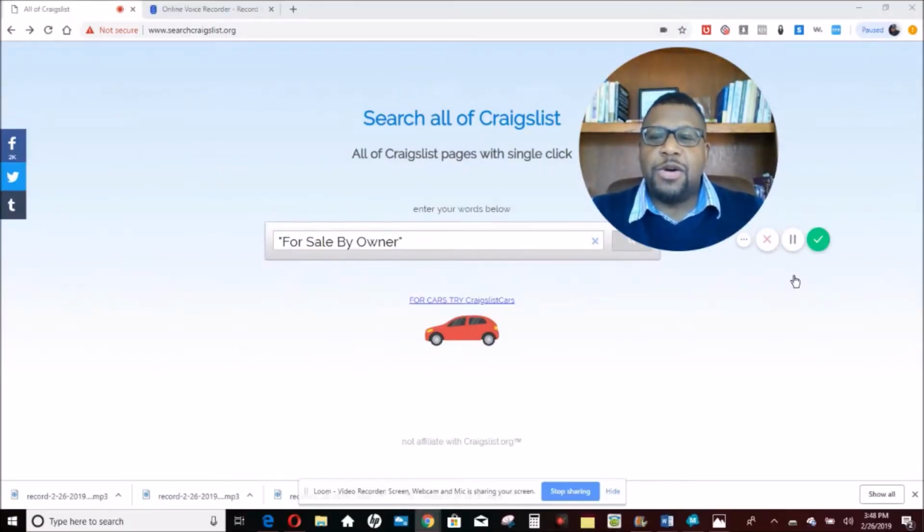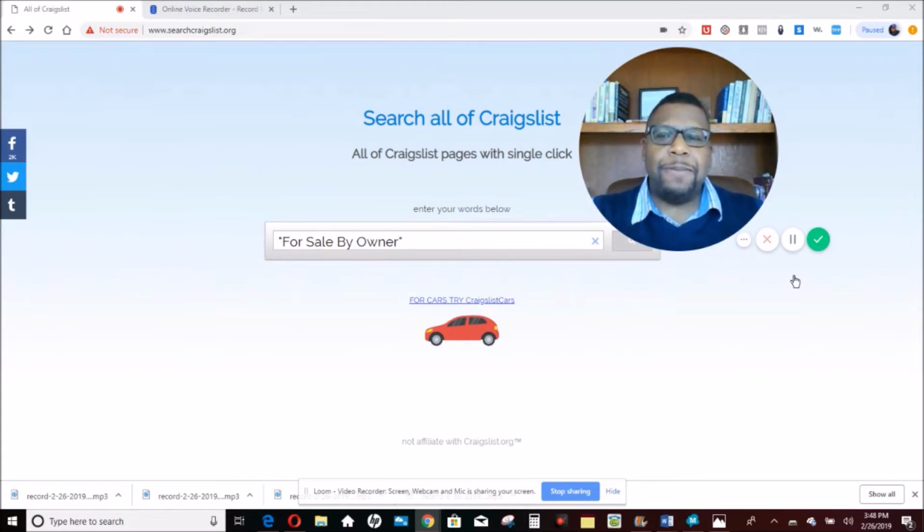All right, so let's say that we wanted to do wholesale deals all across the country, or any type of real estate deal, basically all across the country. One of the best websites to find deals is actually Craigslist.org or Craigslist.com. Now, here's the thing. The problem with Craigslist is that usually when you're doing a search on Craigslist, you have to go by city and you have to search by state, or you have to search by area.